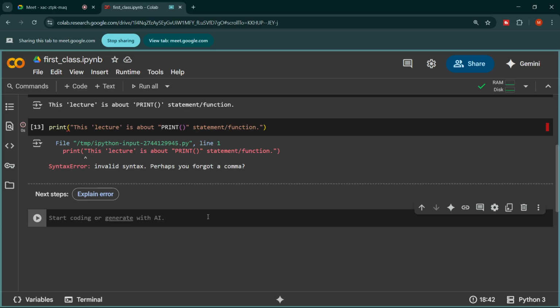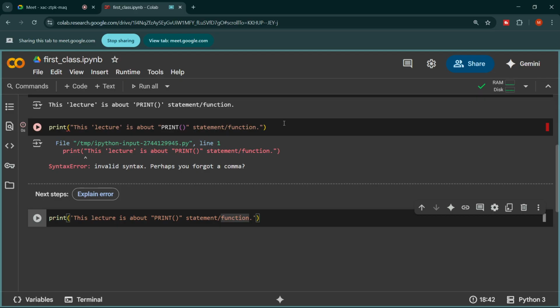I am removing the single quotation mark from here, because if I put a single quotation mark again, I am going to have the same error. So what I did, look, I have put the whole sentence in single quotation marks and then I am printing the complete sentence, but I want this print statement to appear in double quotation marks. I can do this, so if I execute the cell, we will see the statement in double quotation marks.